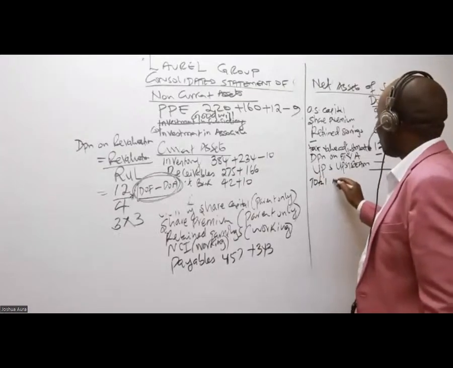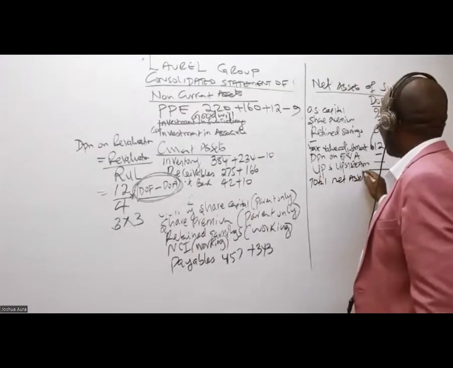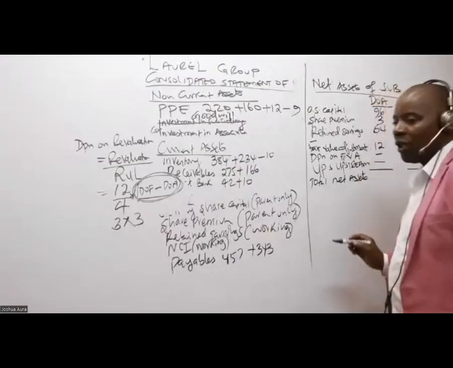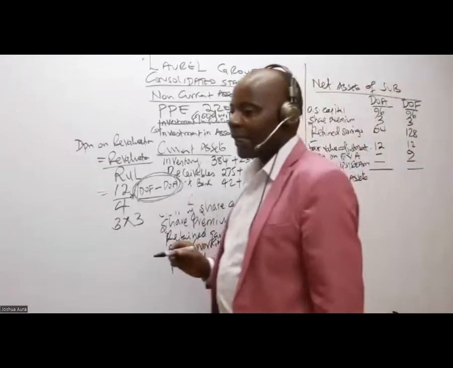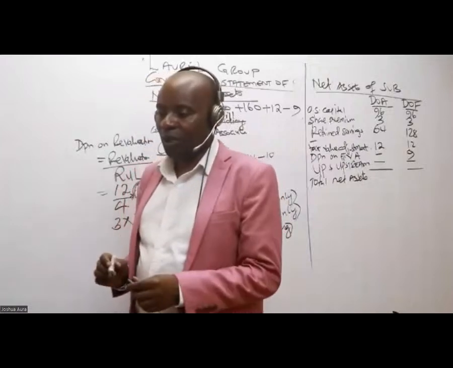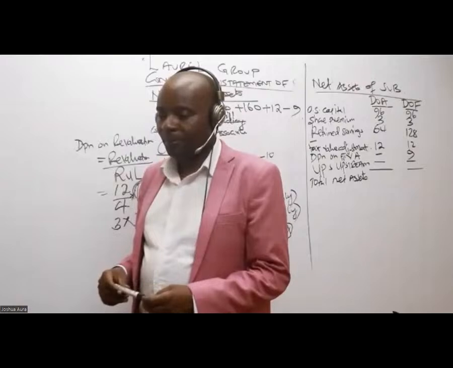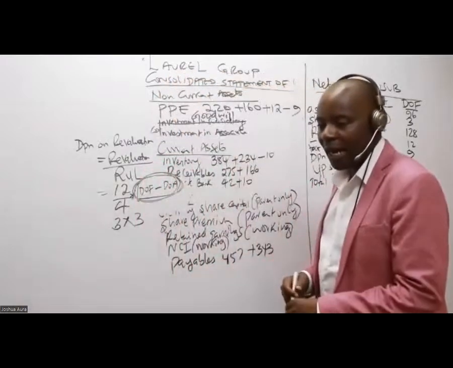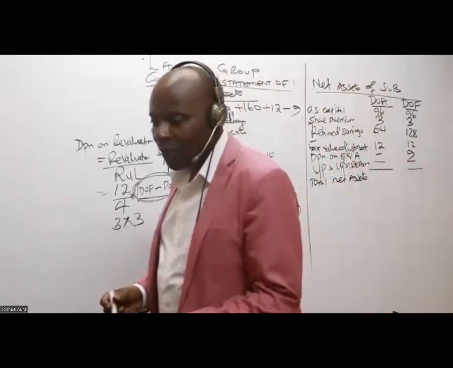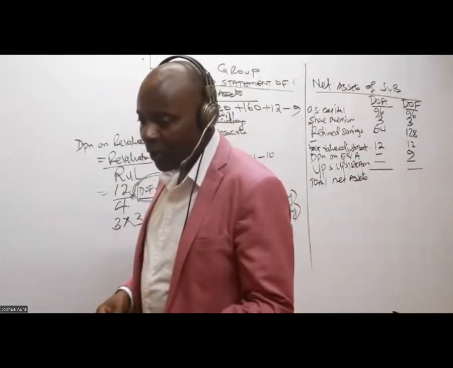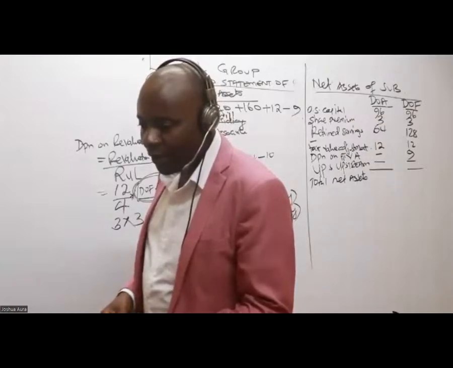Give us the total net assets at acquisition. Is there somebody who has the total here? Somebody is saying 173, another one is saying 175.